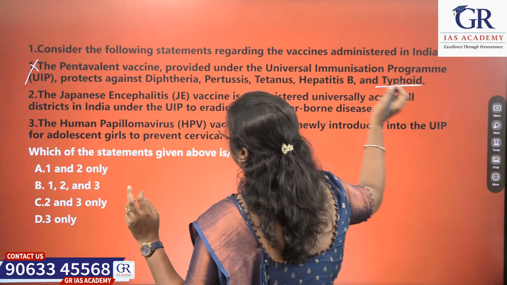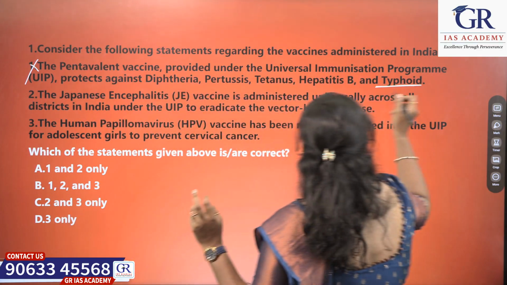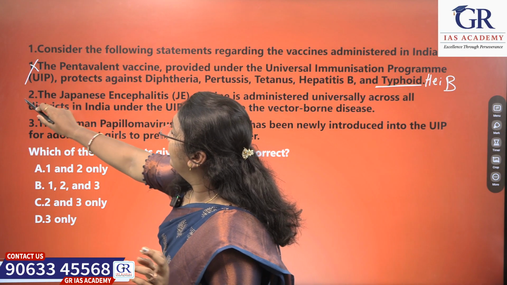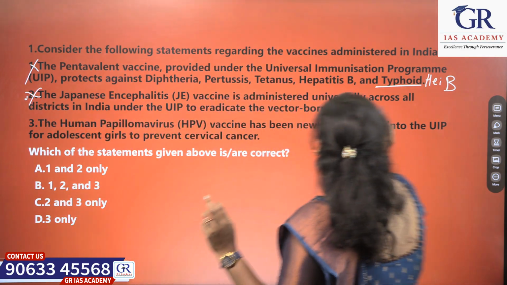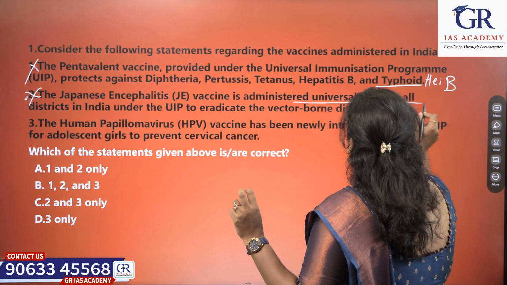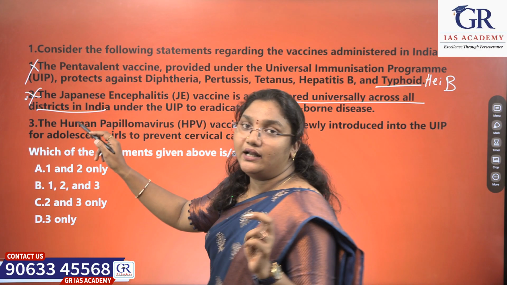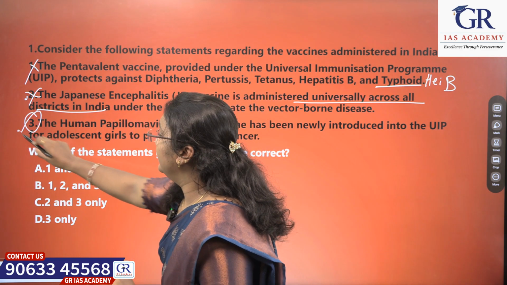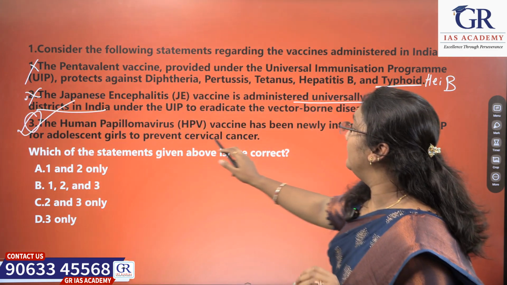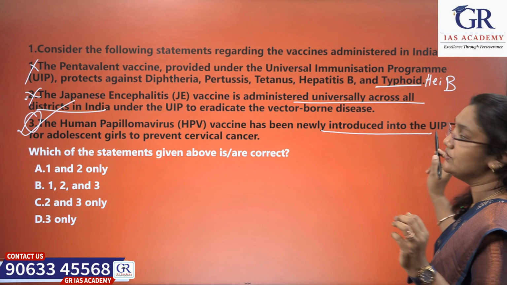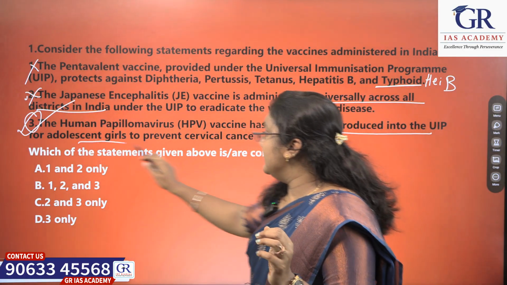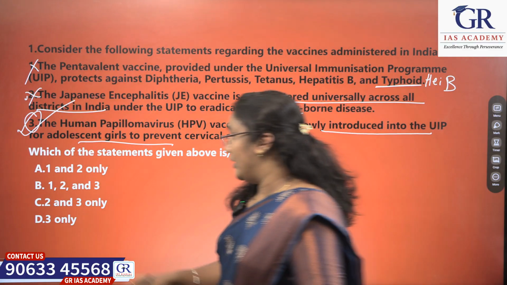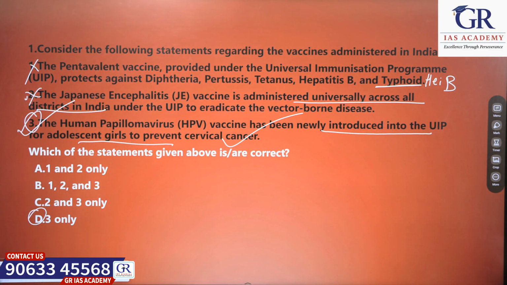It is not typhoid, it is Haemophilus type B. Okay. Then the second statement is also wrong because it is not administered universally across all districts in India. Only a few disease-prone areas have been selected. And option 3 is correct because the human papilloma virus vaccine has been newly introduced into the UIP for adults and girls to prevent cervical cancer. This statement is correct. So your option D is the right answer.